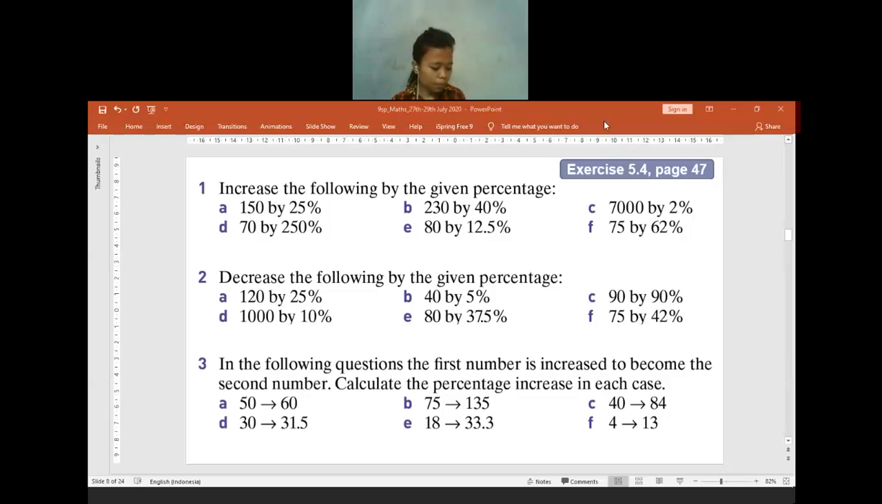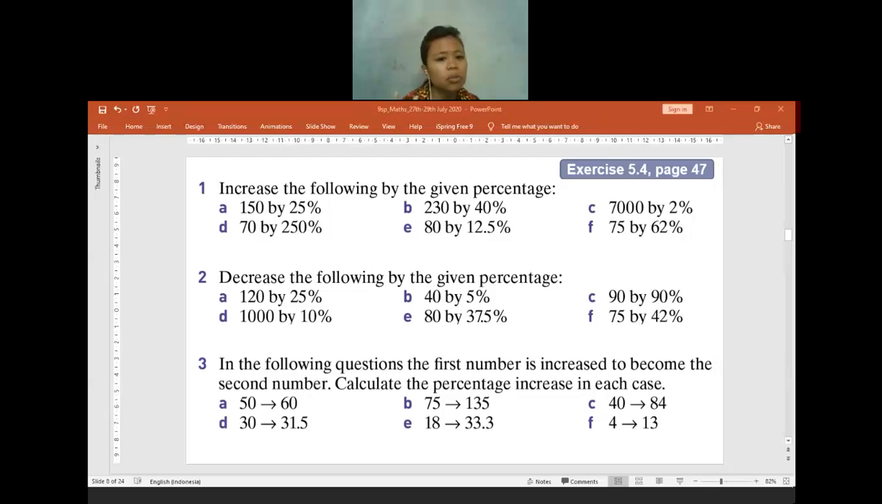150 increased by 25%. How many will it be? 150 and then increase by 25%.